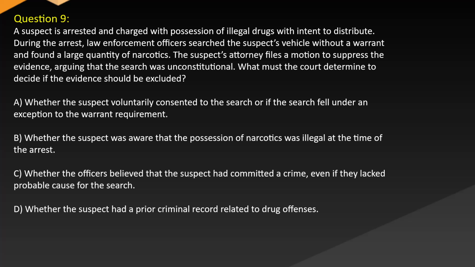A. Whether the suspect voluntarily consented to the search, or if the search fell under an exception to the warrant requirement. B. Whether the suspect was aware that the possession of narcotics was illegal at the time of the arrest. C. Whether the officers believed that the suspect had committed a crime, even if they lacked probable cause for the search. D. Whether the suspect had a prior criminal record related to drug offenses.